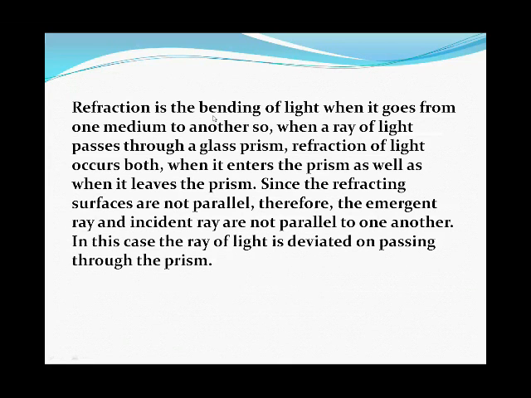So refraction is the bending of light when it goes from one medium to another. When a ray of light passes through a glass prism, refraction of light occurs both when it enters the prism as well as when it leaves the prism. Since the refracting surfaces are not parallel, the emergent ray and incident ray are not parallel to one another. In this case, the ray of light is deviated on passing through the prism.